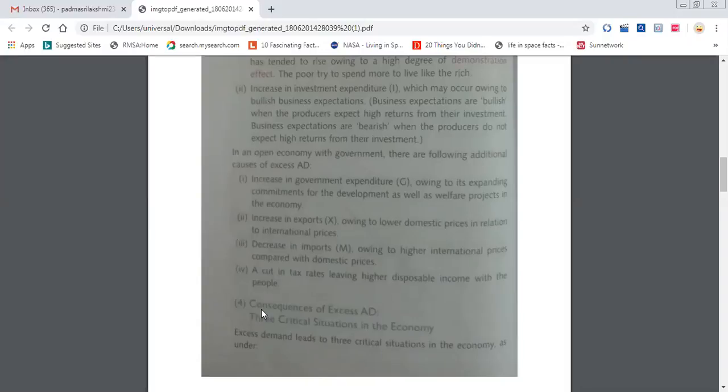He will be planning to spend more, planning what to purchase. What else can we demand? We can purchase this, that, like that. Everything he will plan. The government also will plan, and investors will plan. So here also the excess demand will happen.